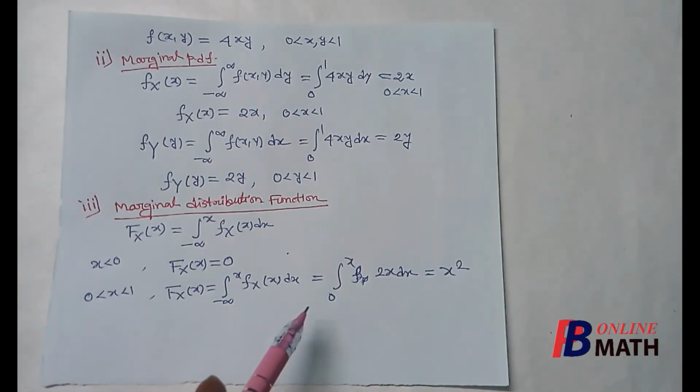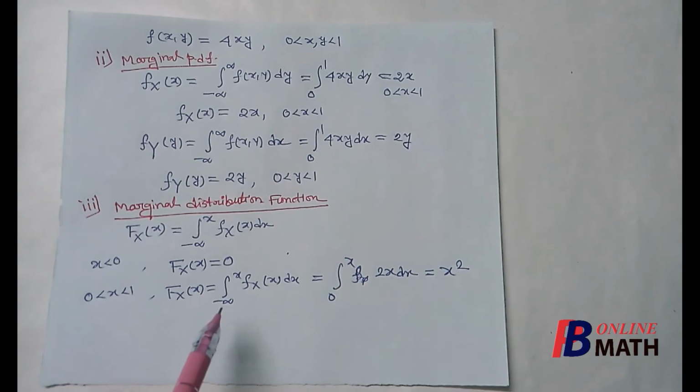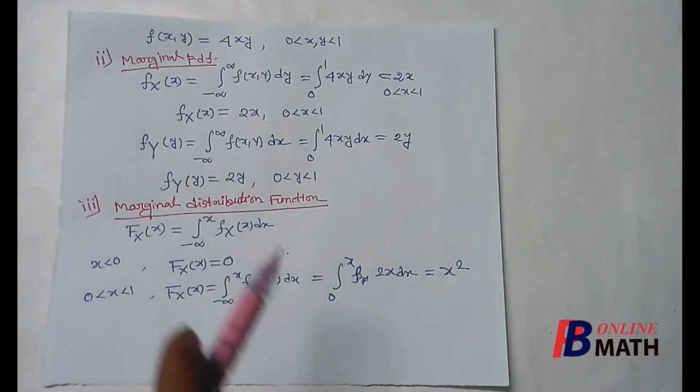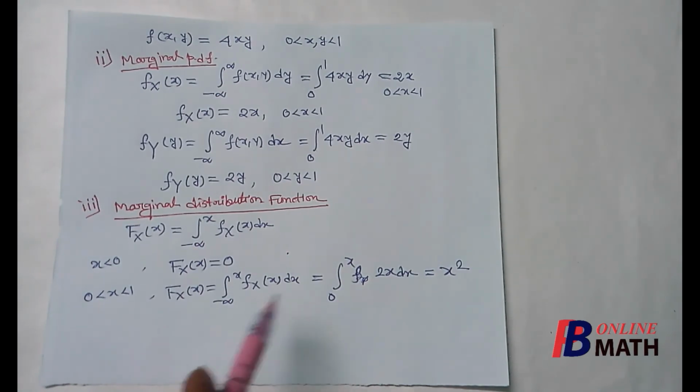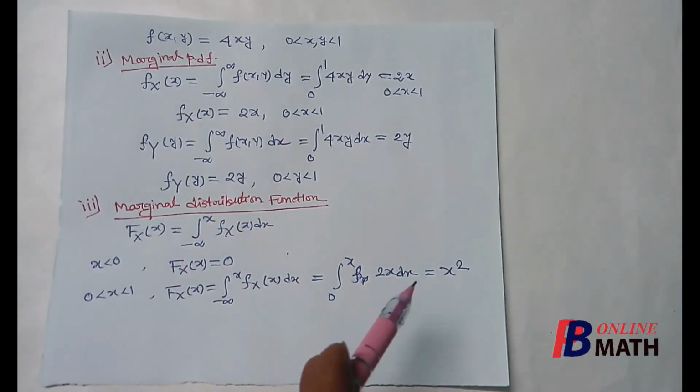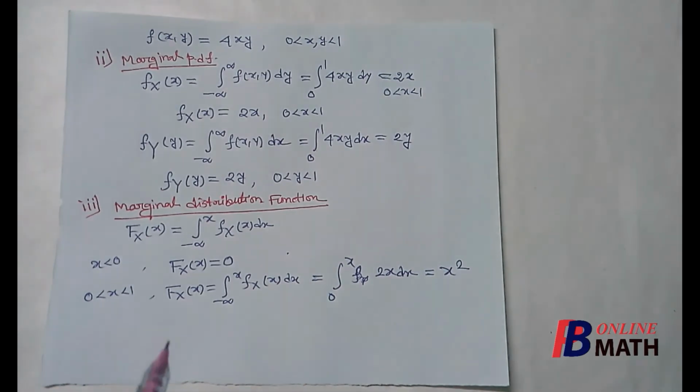Now we find that the masses are between 0 and 1. So we first break the integral from minus infinity to x into two parts. First one is from minus infinity to 0 and the second part is from 0 to x. In the first part, there is no mass, so it is 0. For the second part, from 0 to x, the value of f(x) is equal to 2x, so we put 2x in its place. After the integration, we find that this is x square. So if x lies between 0 and 1, then the value of this marginal distribution function is x square.